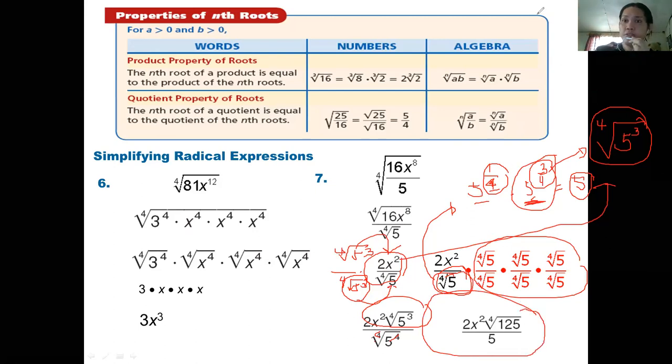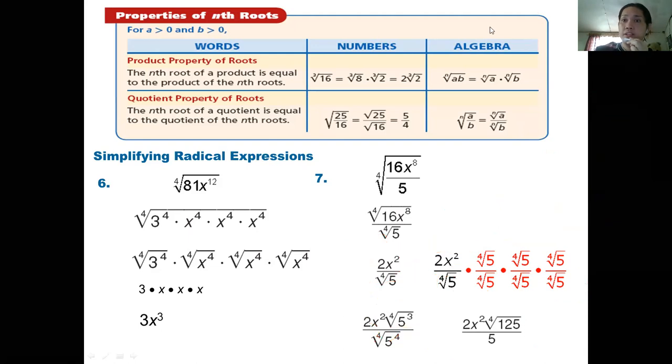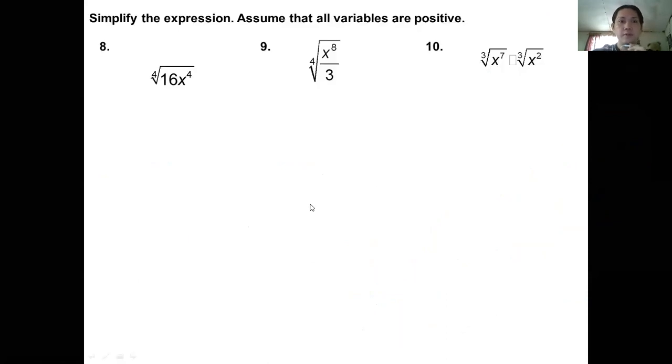Do not forget. So in short, class, you can use the concept of fractional exponents or rational exponents in simplifying radicals, especially in rationalizing radicals. So I hope you can follow. So let's have more examples. For number 8, fourth root of 16x to the power of 4.